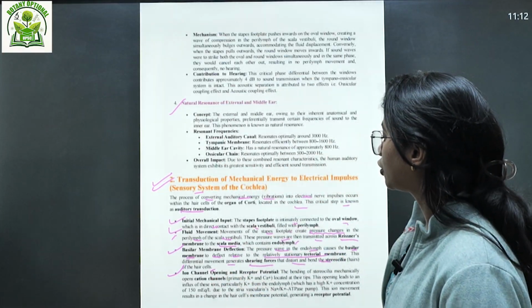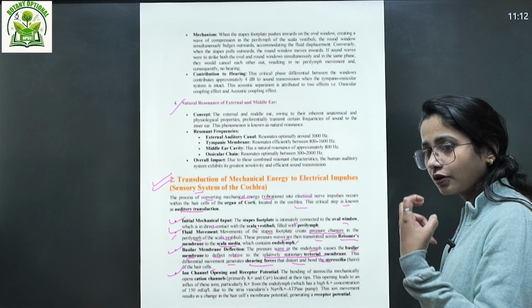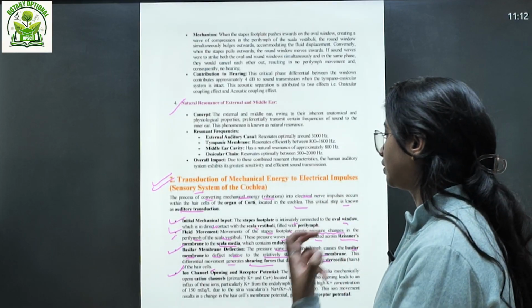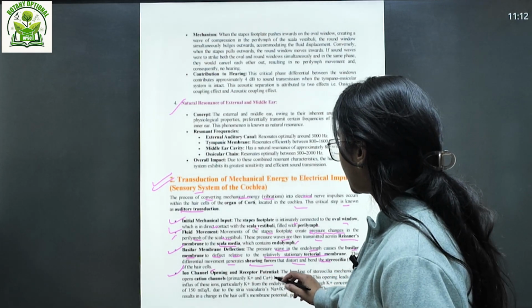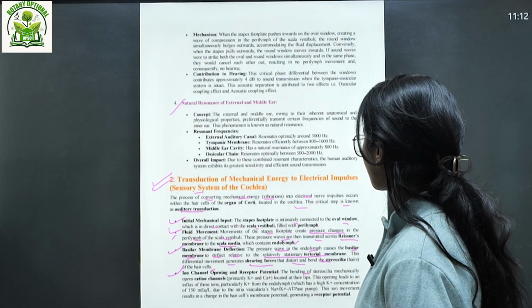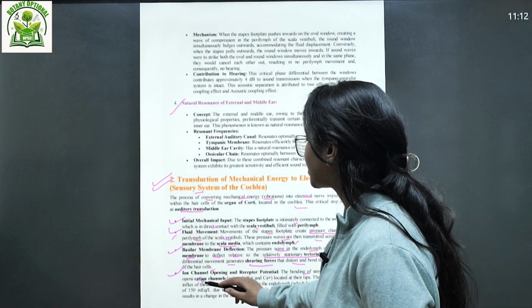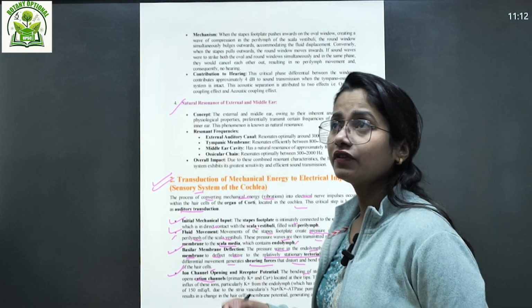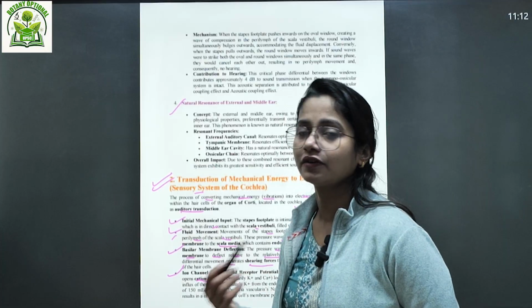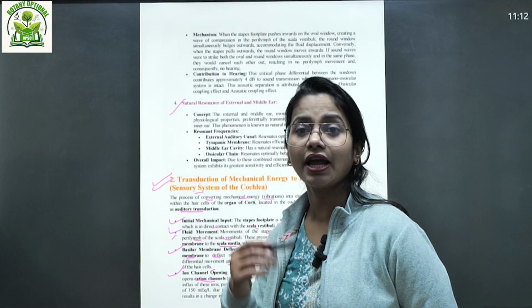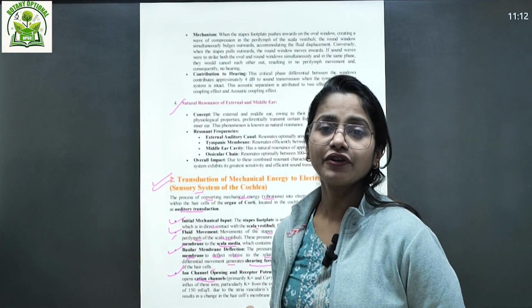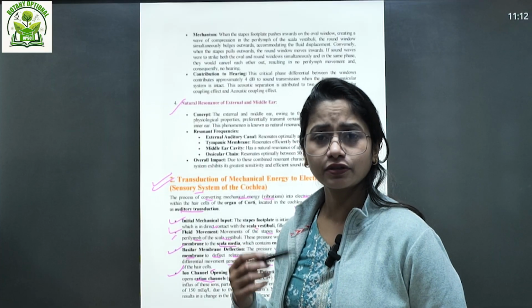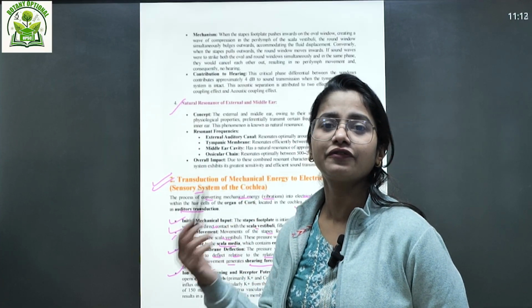Okay. Then ion channel opening, because of that different movement of the endolymph, and receptor potential: the bending of the stereocilia mechanically opens the cation channels. Now we have entered into the endolymph, and because of the sensory cells, there is opening of the different ion channels.